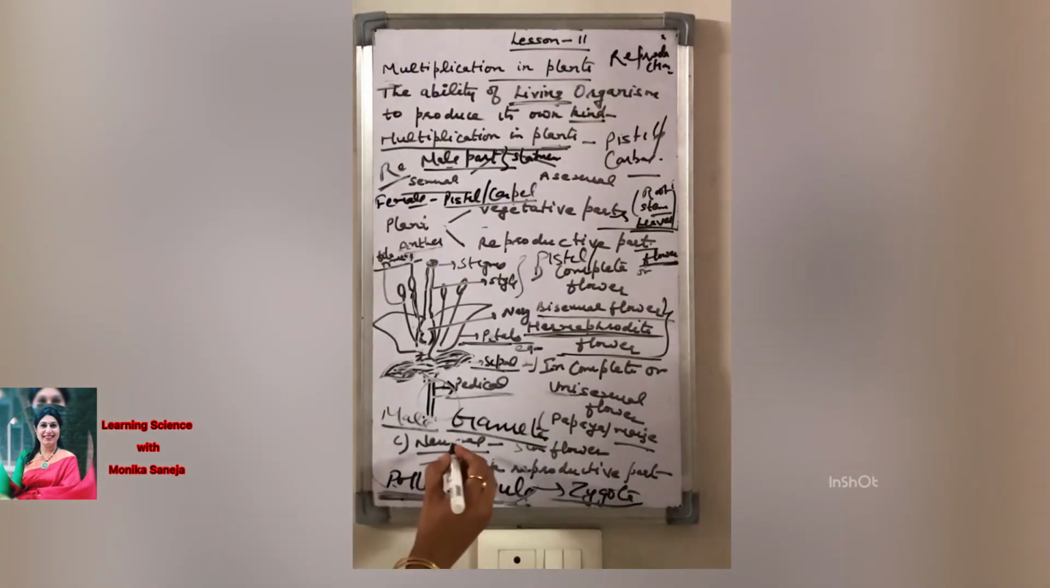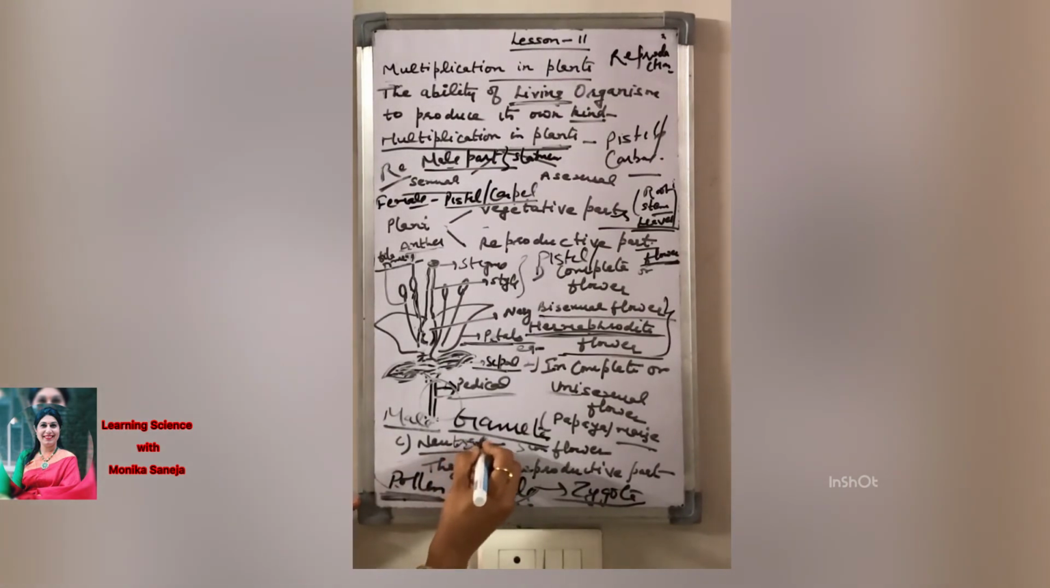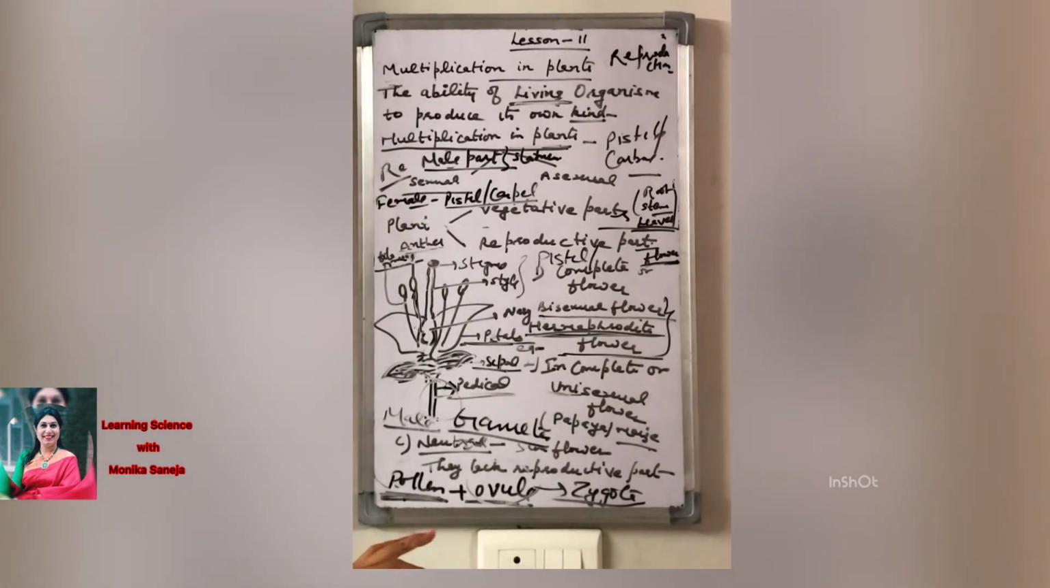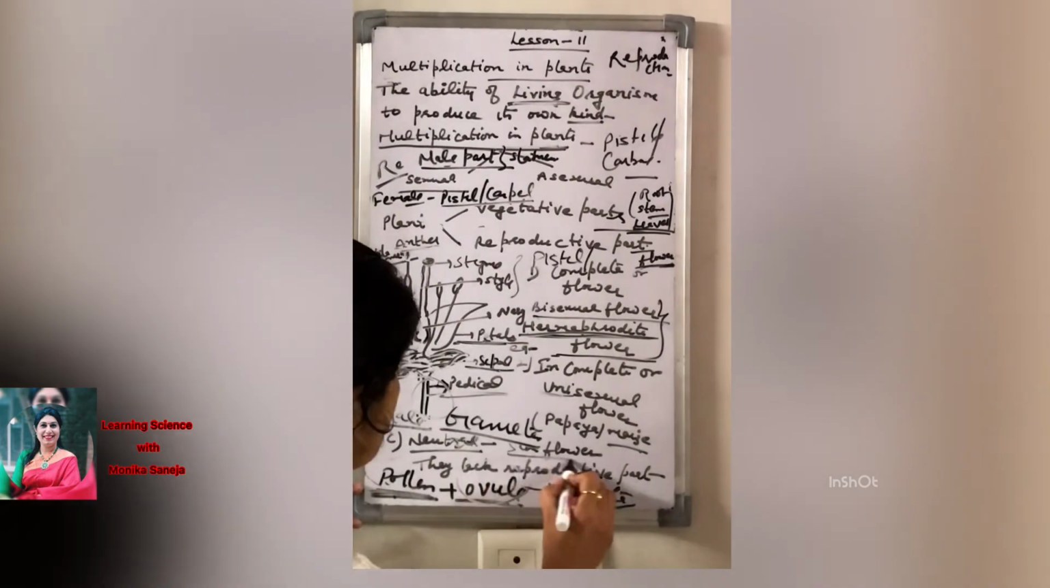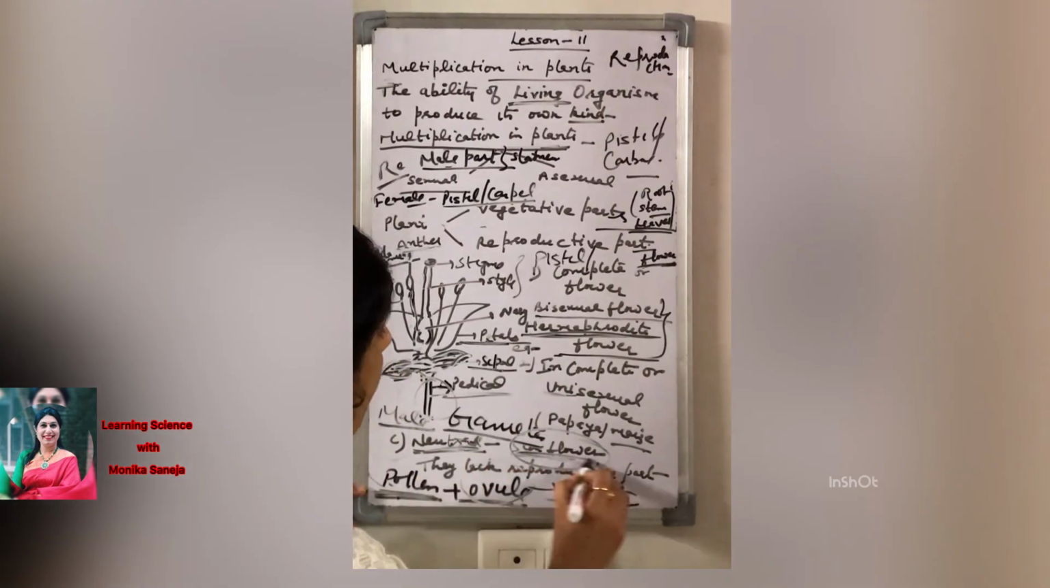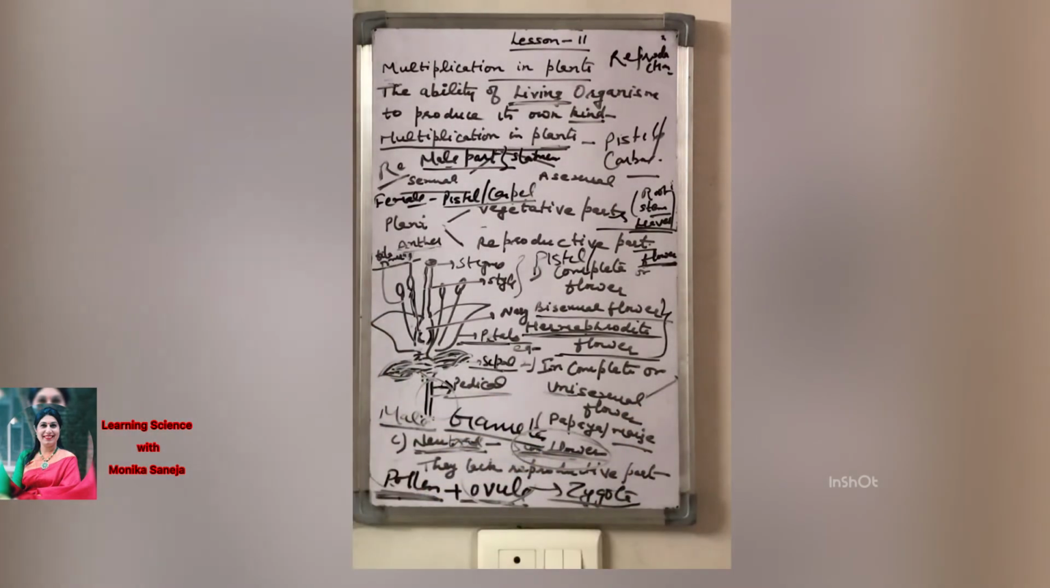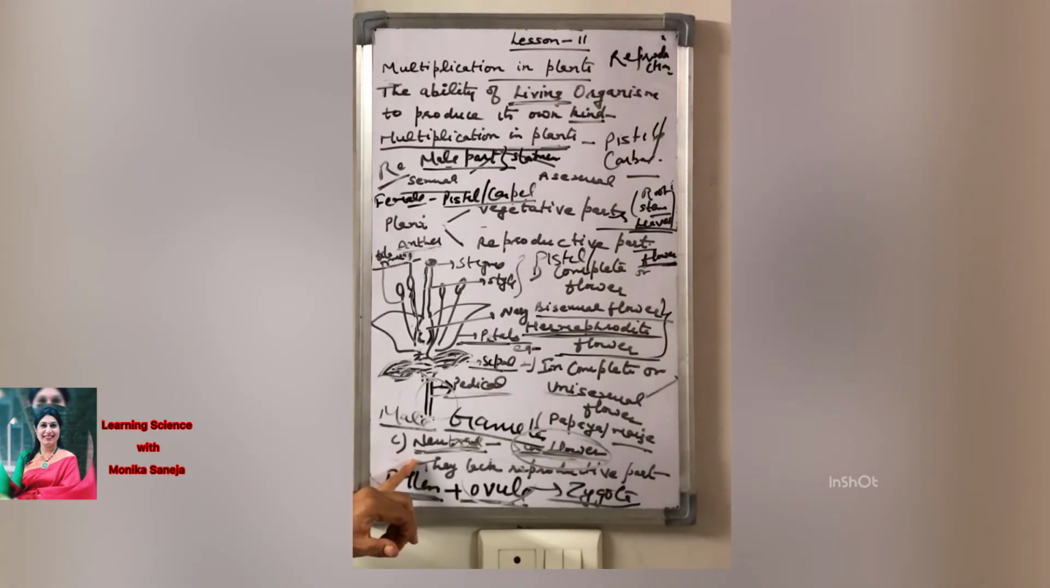The third type of flower is the neutral flower. What are neutral flowers? Neutral flowers are those which are responsible only for color. They lack the reproductive parts and have only sepals and petals. Sorry, sunflower is the example of a neutral flower, not of a unisexual flower. It has petals and sepals but no male and female parts. Chrysanthemum is also an example of a neutral flower.